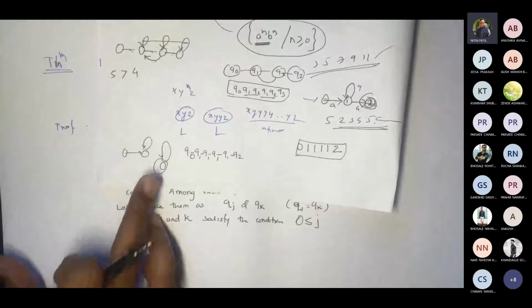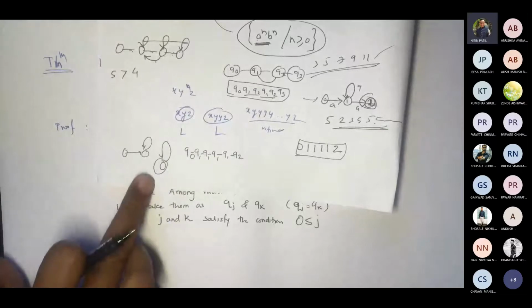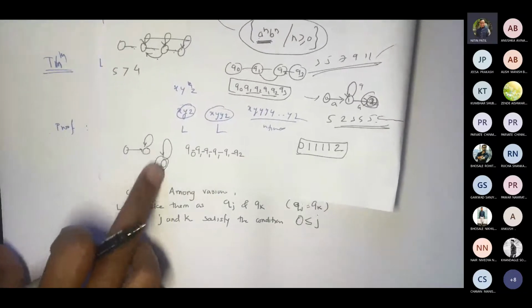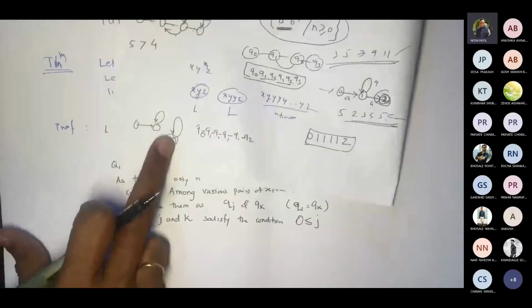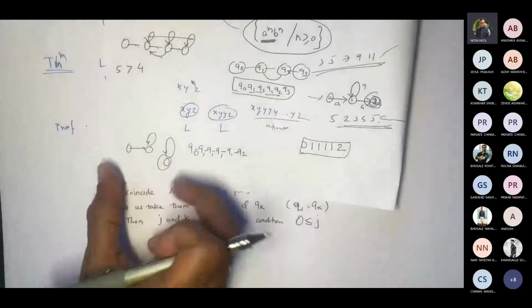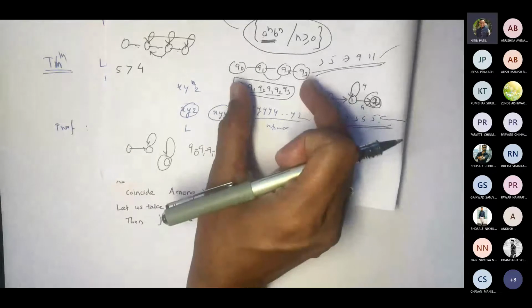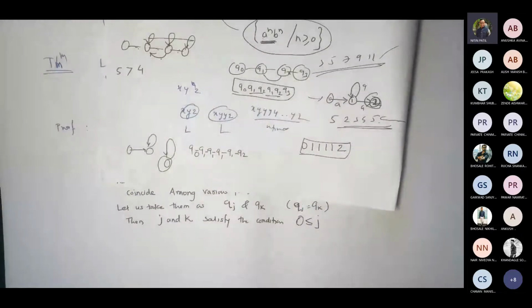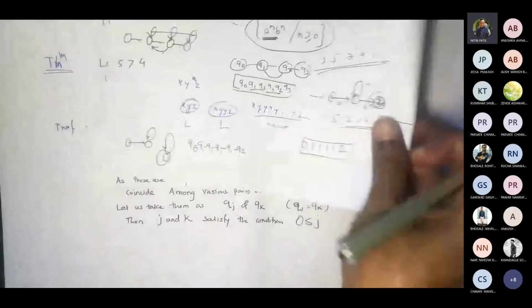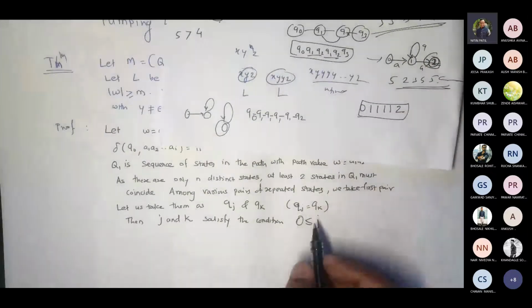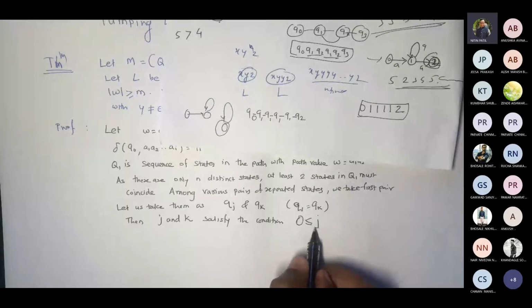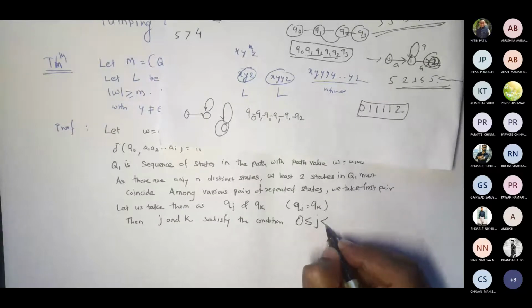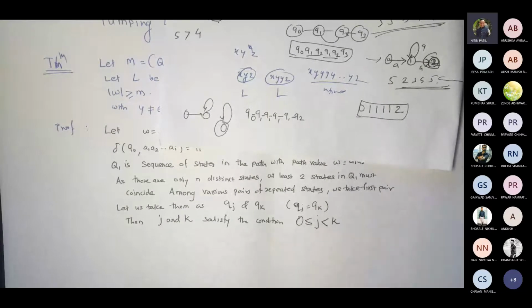So I may have only one state, or I may have more than one state. Whenever I am seeing repetition, this J and K would be the same. But in some cases where I have more states like this, your J and K may or may not be the same, because it may be a pair with a different number. But in general, I can say that 0 is less than or equal to J, and at least one occurrence should be there.